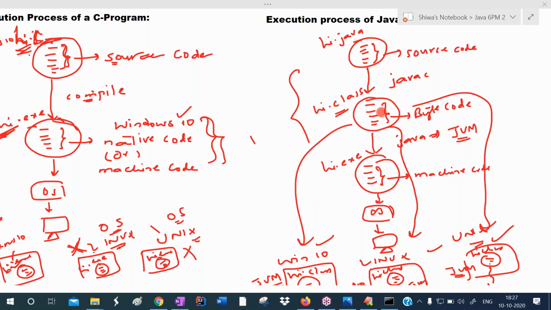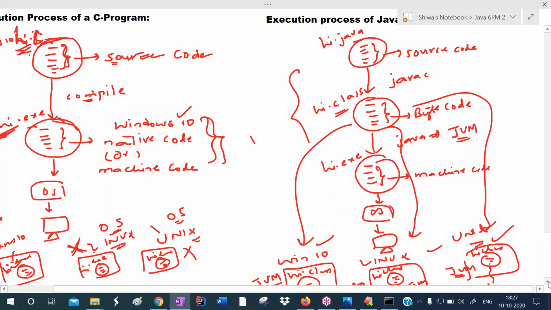Now no one can understand this bytecode except the JVM. So who is responsible to run the Java application? JVM is responsible. What is JVM? JVM stands for Java Virtual Machine. It is special software to run Java applications. In platform independent programming languages, we use special software to run the applications.